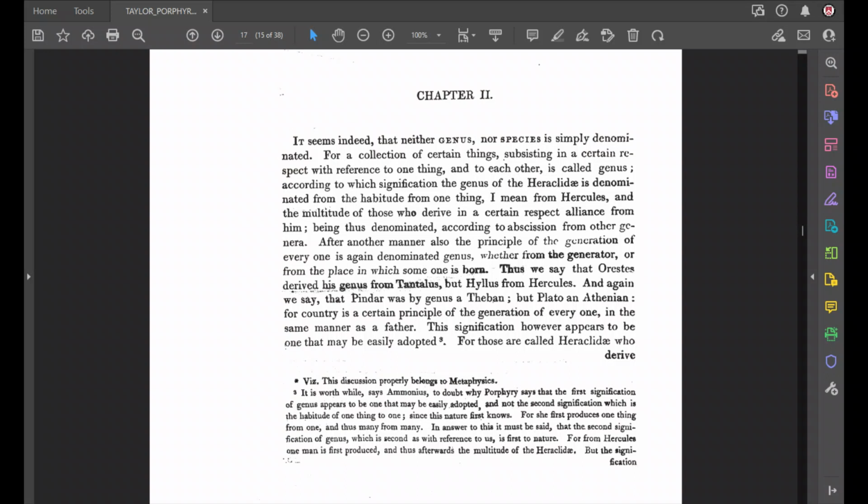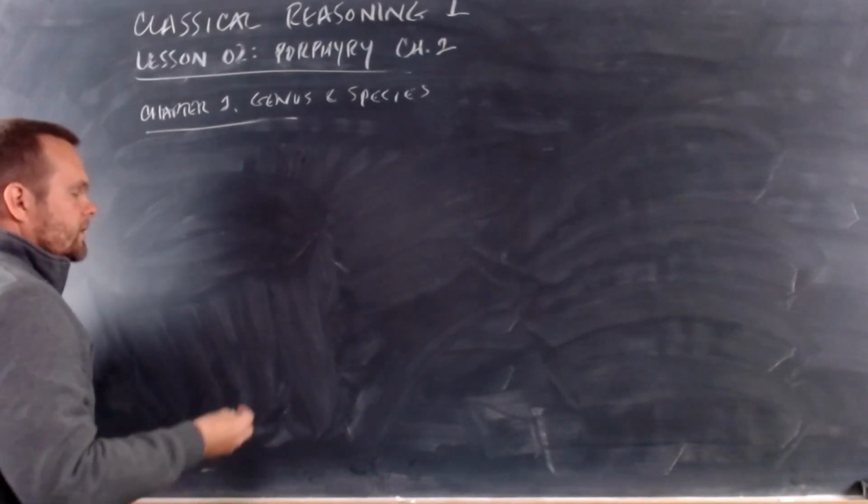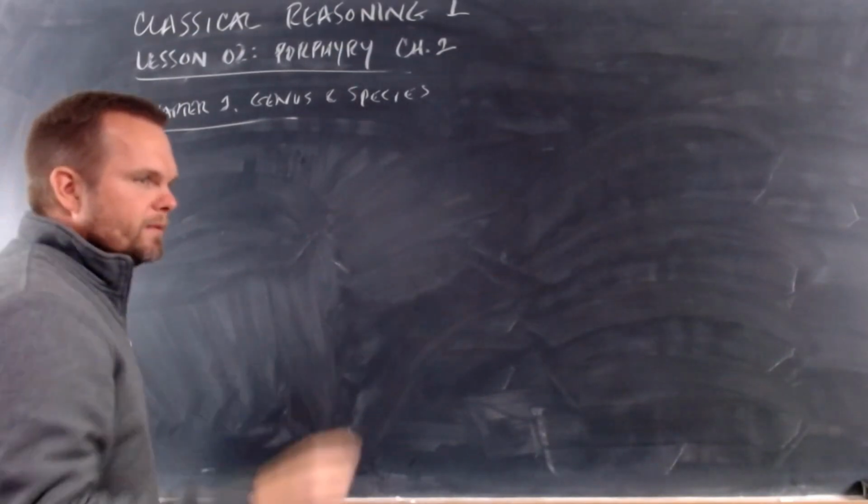He writes, "It seems indeed that neither genus nor species is simply denominated." That means that these words, genus and species, are used to name different ideas. Okay? So these words, genus and species, are used to identify different ideas, to name different ideas.